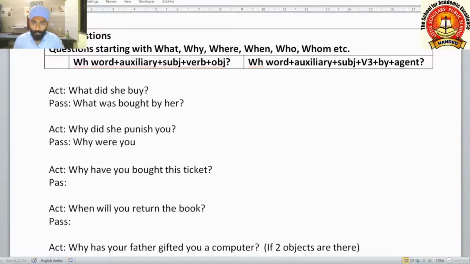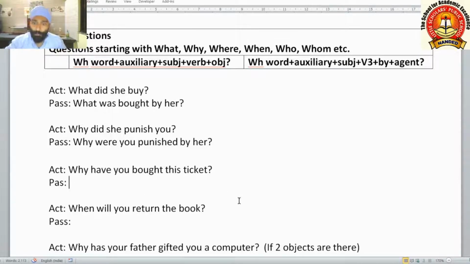Why were you? Here we are using were because you is the subject now, and to agree with you we have to use were. Why was you is the wrong structure. Why were you punished? Punished by her. Why were you punished by her?